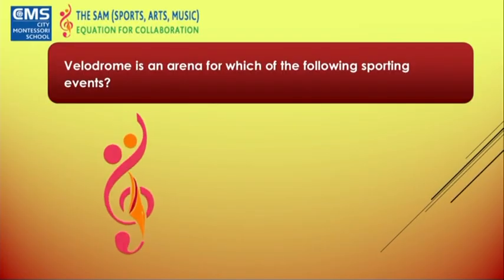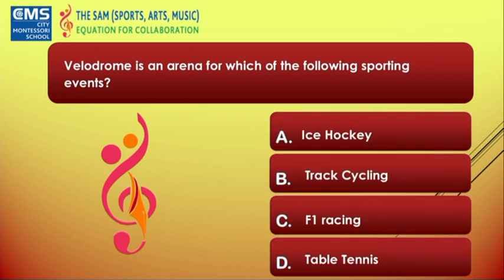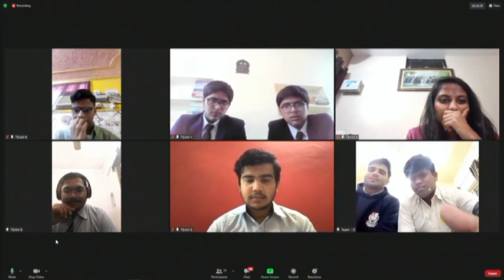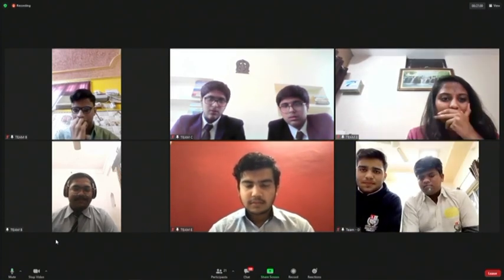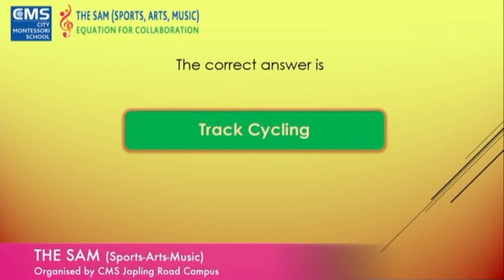Team D, the question for you. Velodrome is an arena for which among the following sporting events? Ice hockey, track cycling, F1 racing, and table tennis. Ma'am, B, track cycling. Track cycling is the right answer. You seem to have known this answer pretty well.